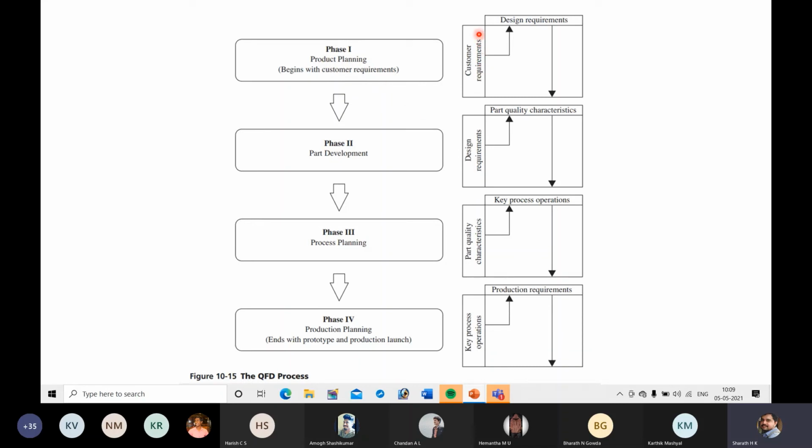Next, if you draw a QFD chart for phase 1, here what's are customer requirements, and how you will convert that into design requirements. Customer requirements will be converted into design requirements. Next, phase 2, part development. Now you know what type of product you need to develop. So based on that you will divide.